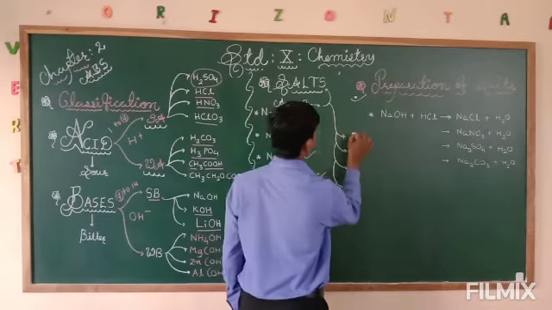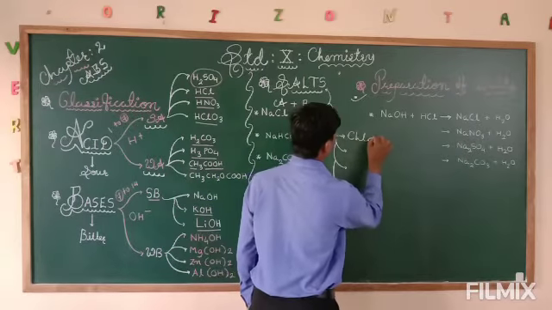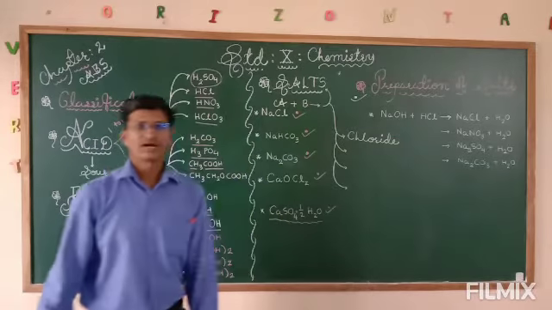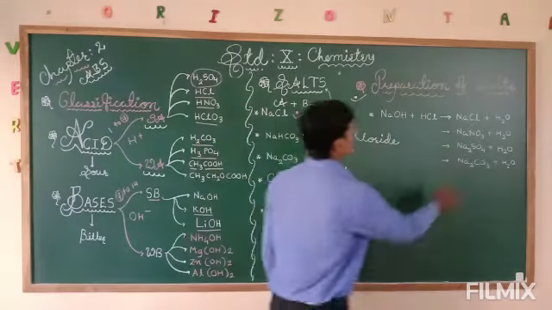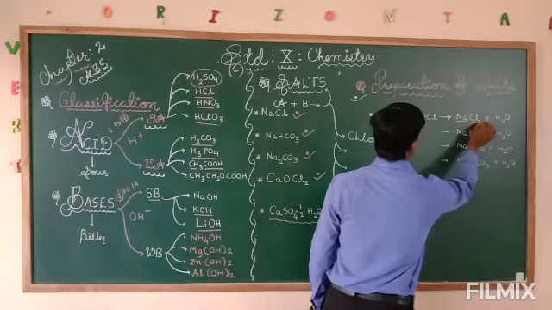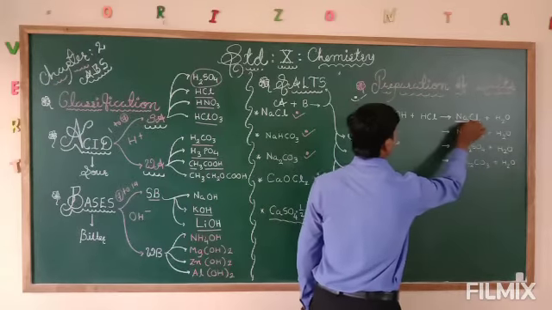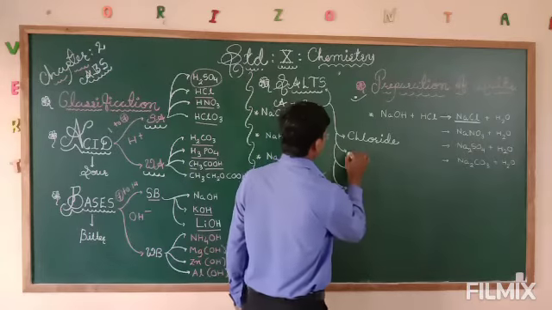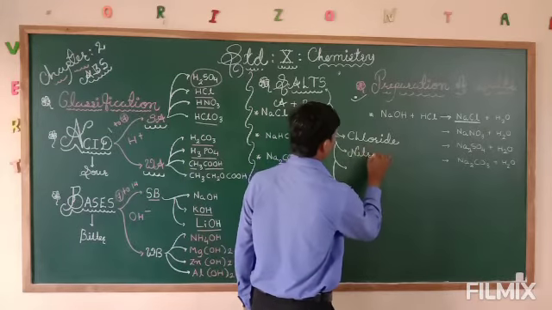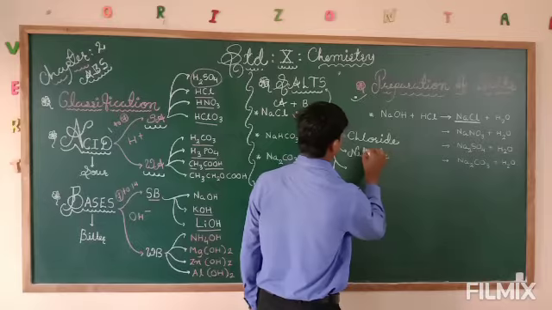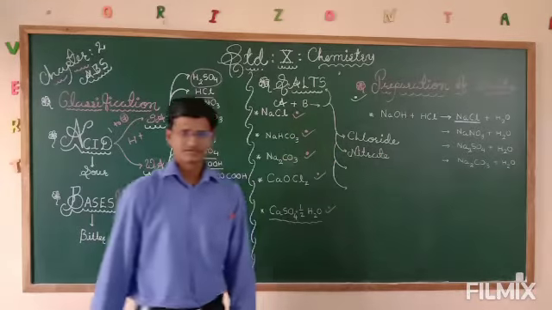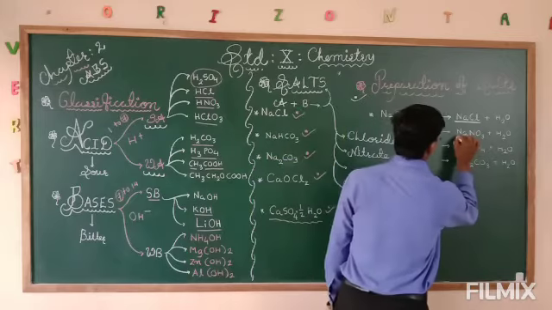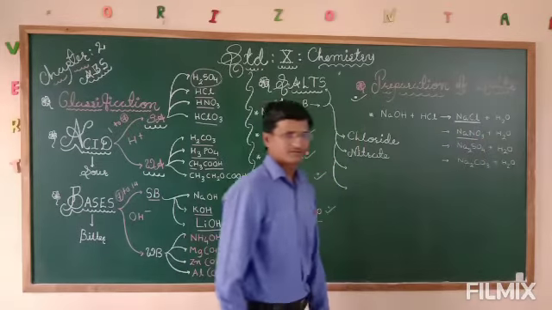First is the chloride family. In the chloride family we can include NaCl, sodium chloride. Second is the nitrate family, in which we can consider NaNO3, sodium nitrate.